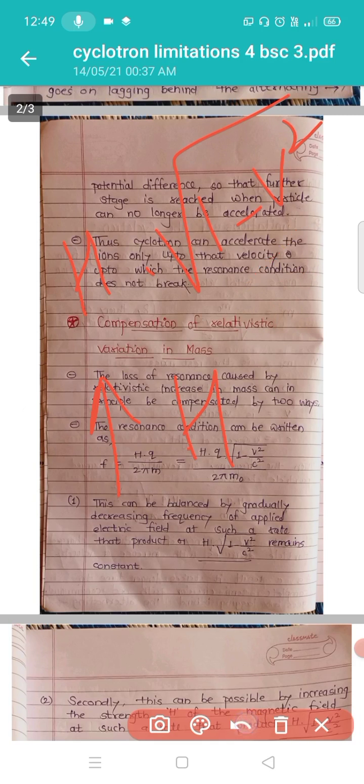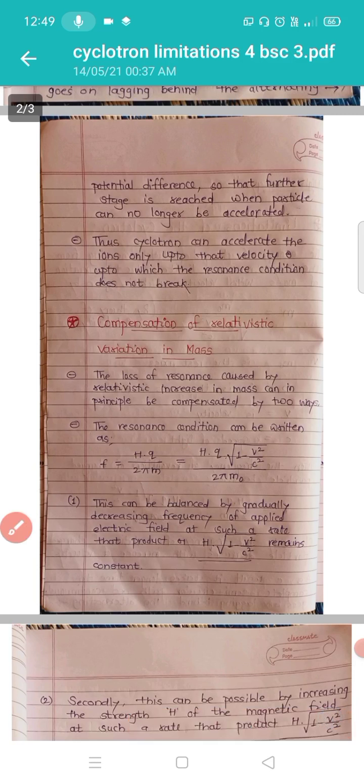Okay, these are the two conditions to overcome these limitations. It was shown theoretically by Veksler and McMillan that a device in which the particle can be accelerated by keeping the electric field frequency fixed and varying the magnetic field is called the synchrotron.